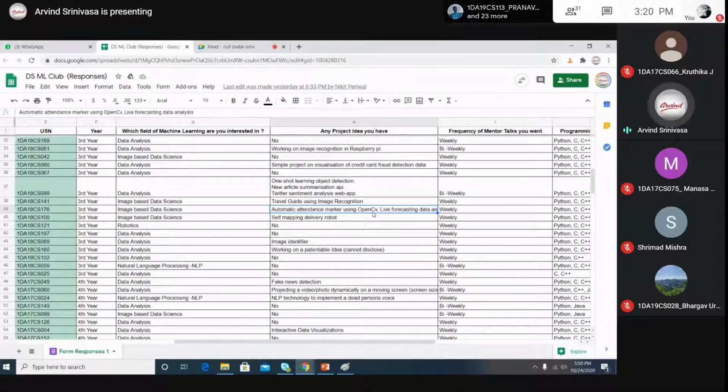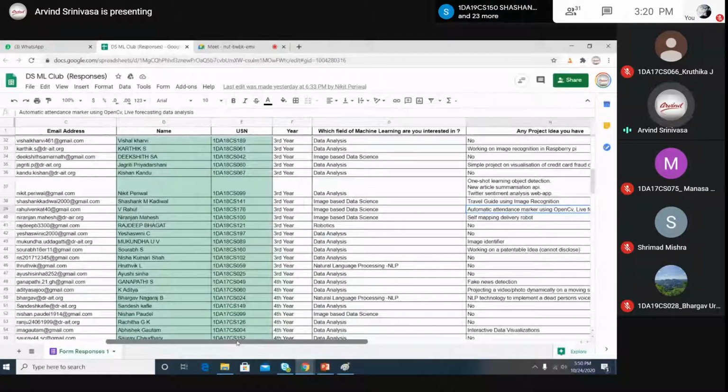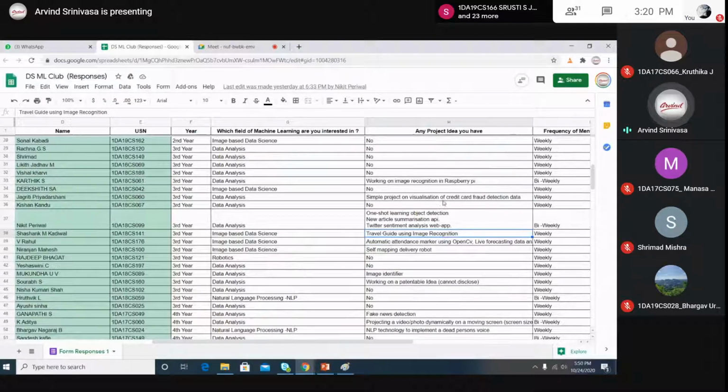So think about how to do it. So this is Rahul. You can make a group and think about it. A travel guide using image recognition. Yeah, it is a huge thing, but we need to brainstorm how to go about it.